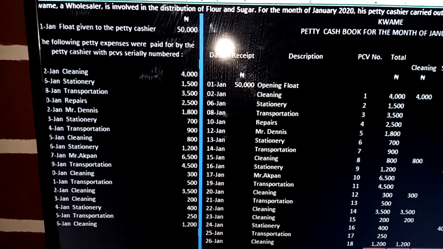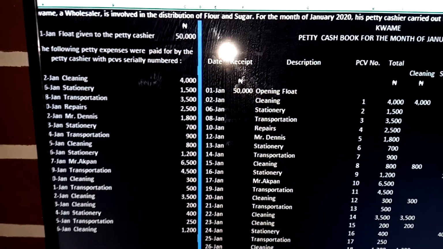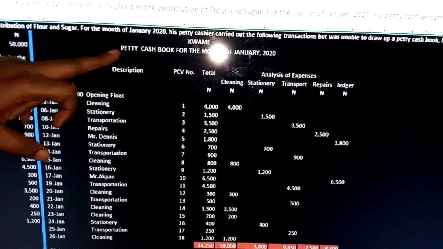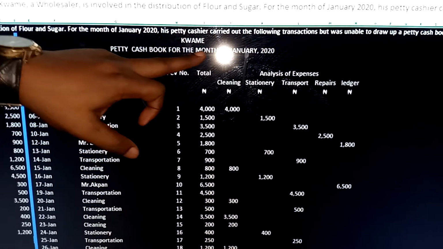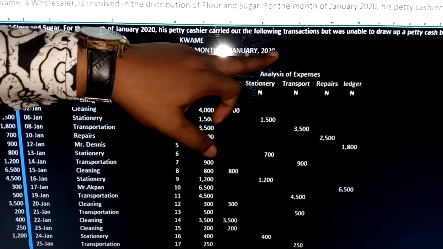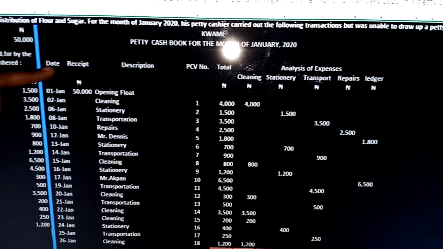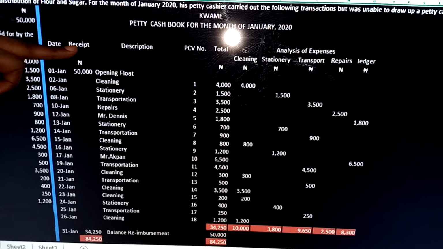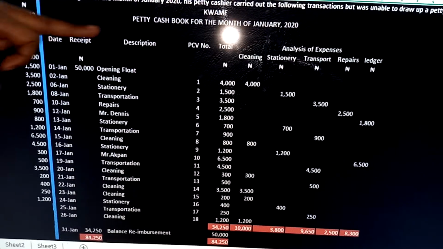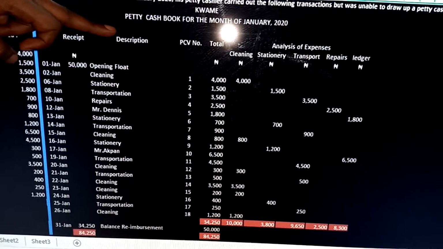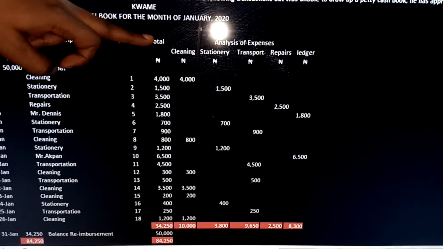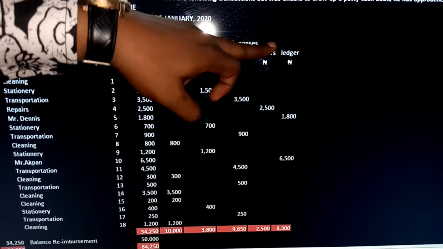But now, how do we prepare the petty cash book? Look at it here. Who owns the business? Kwame owns the business. We have petty cash book for the month of what? January 2020. This is the dates of the transaction. This is the receipt, the amount given to the petty cashier. This is the description. This is the PCV number. We have total, and then we have analysis of what?